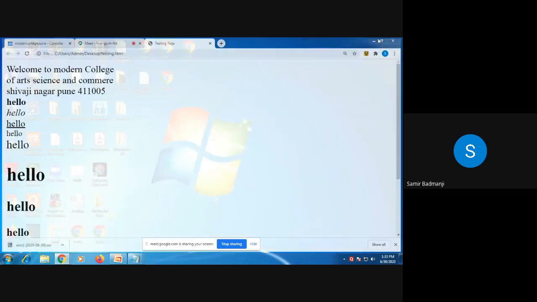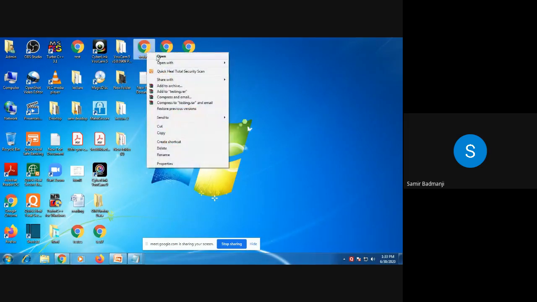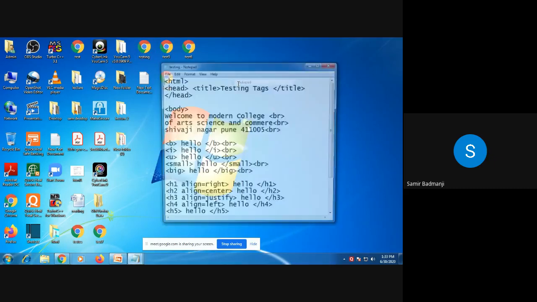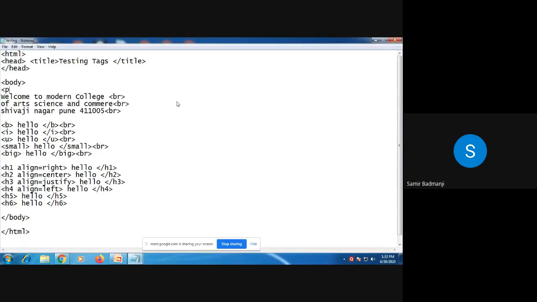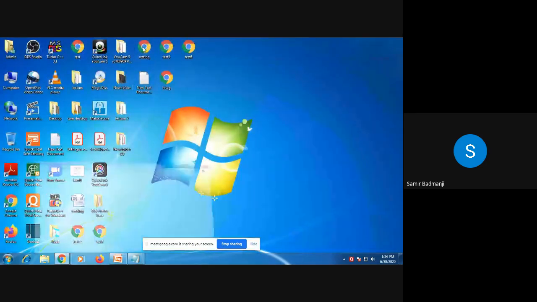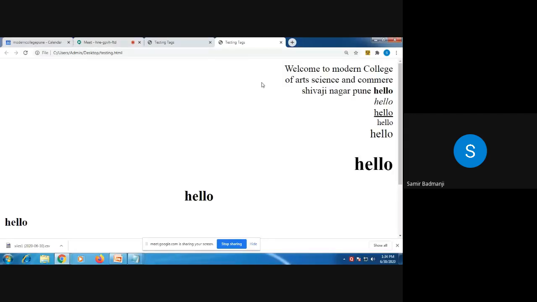Now I'll just show for paragraph tag. Again, open the testing, open with Notepad. Now suppose after body, I am going to write the paragraph tag P. P means paragraph. I will align it to the right. Okay, paragraph align equal to right. Save, close this again, double click on testing. Now see, everything is aligned to the right. All of you can see.